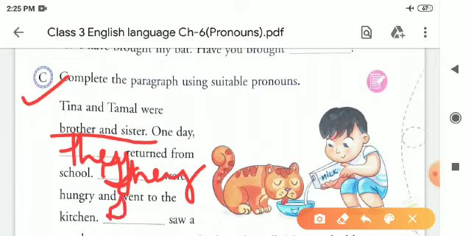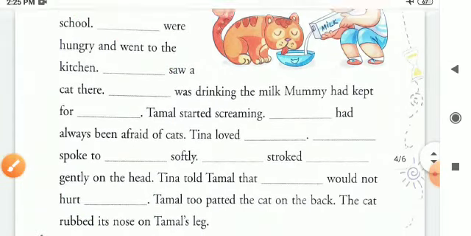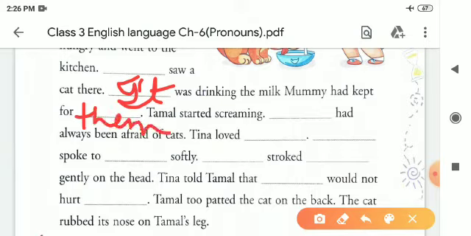They saw, again they saw a cat there, and it was drinking. Because there is a cat, and for animals, children, we always use it. It was drinking the milk mummy had kept for them. This is the possessive pronoun of they.